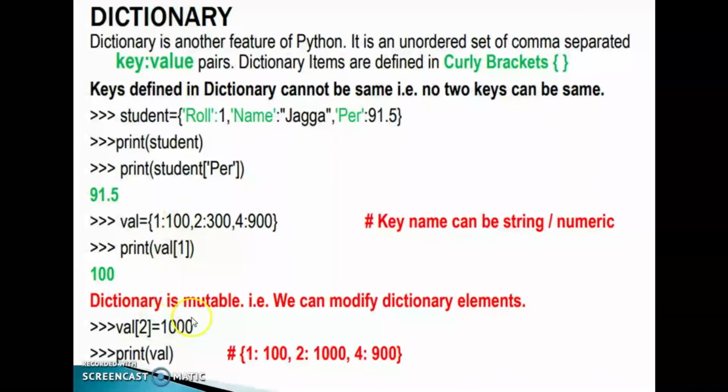Okay. Dictionary is mutable. That is, we can modify dictionary elements. So, in the square bracket after val I specified 2, whose value is 300. I changed this 300 to 1000. Print val. We can identify 100, 1000, 900. Okay. Clear?